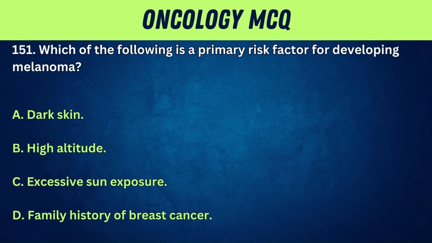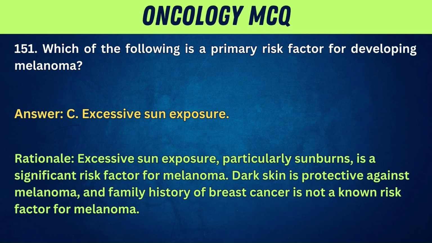151. Which of the following is a primary risk factor for developing melanoma? A. Dark skin. B. High altitude. C. Excessive sun exposure. D. Family history of breast cancer. Answer: C. Excessive sun exposure. Rationale: excessive sun exposure, particularly sunburns, is a significant risk factor for melanoma. Dark skin is protective against melanoma, and family history of breast cancer is not a known risk factor for melanoma.